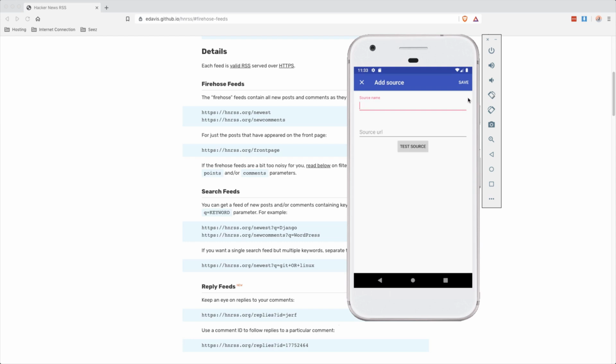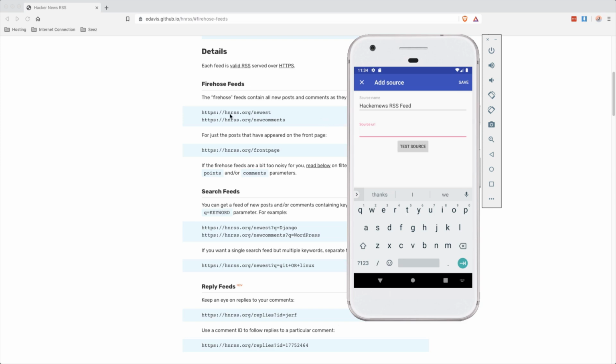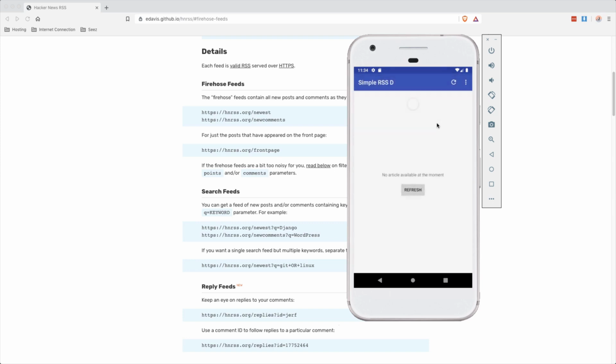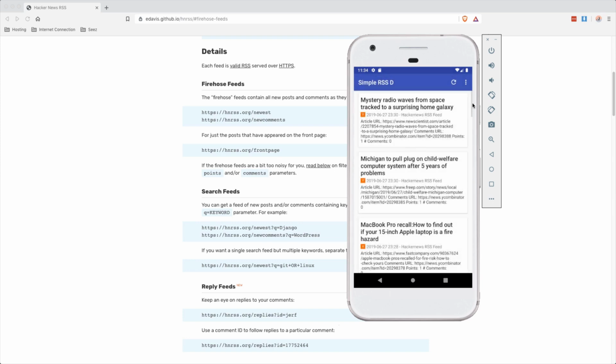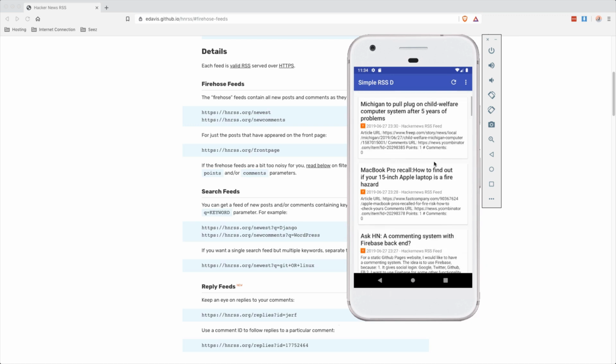Hopefully. So, this is the RSS reader, and this is the Hacker News RSS feed that we would like to add. Copy paste is not working here, so I'm going to do it myself. hnrss.org newest test source. It works. Save. Alright. Brilliant, isn't it?